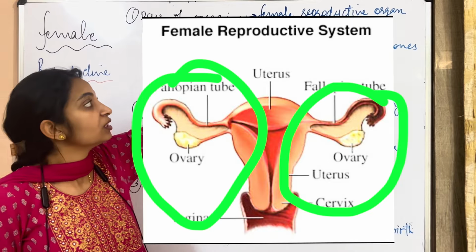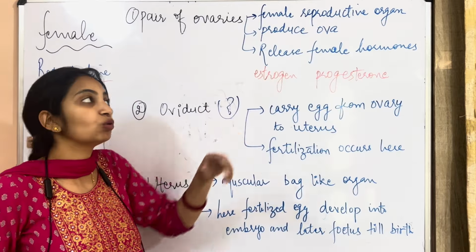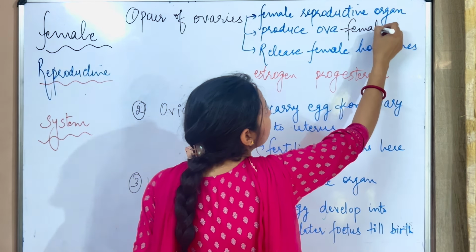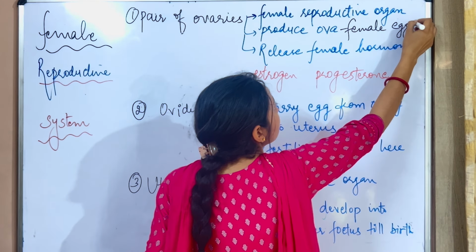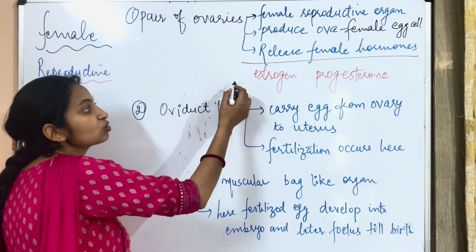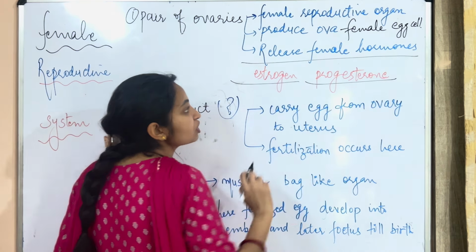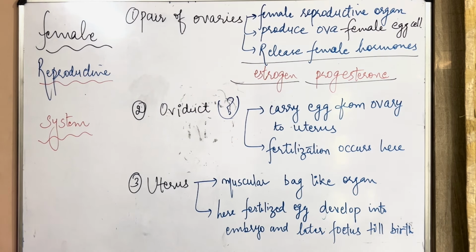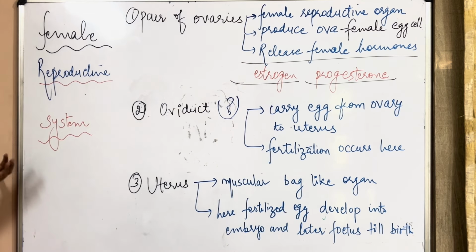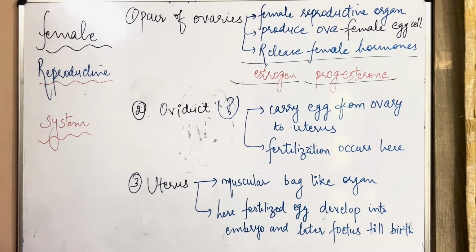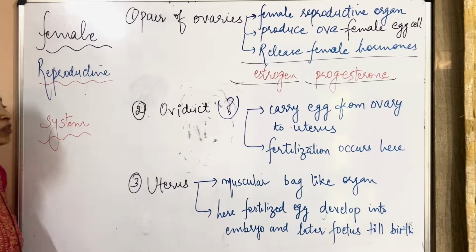Function. What is the function? The function is to produce ova or ovum, which is the female egg cell. Next, it releases female hormones: one is estrogen and one is progesterone. And their function is to individually help in producing secondary sexual characters in females.